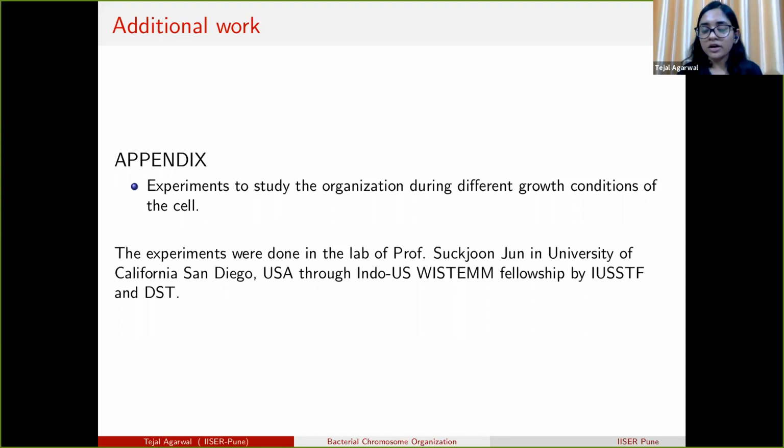In different growth conditions, the E. coli chromosome goes through multi-fork replication, which I'm not going into the details of. So it is also important to study the organization when the multi-fork replication happens. These experiments were done in the lab of Professor Suckjoon Jun at the University of California, where I went with funding support from the Indo-US Science and Technology Forum Fellowship by IUSSTF and DST.